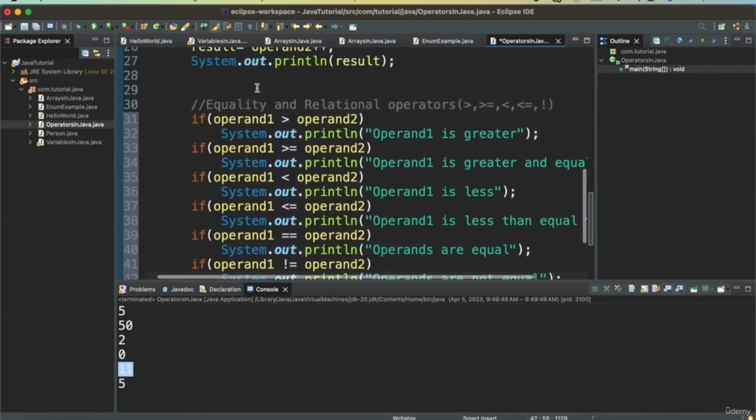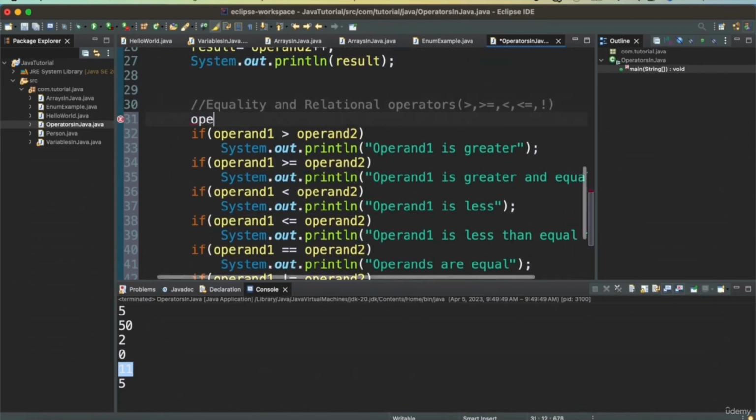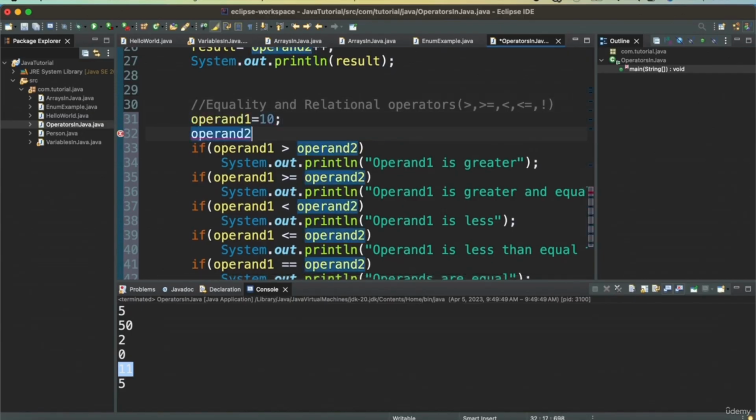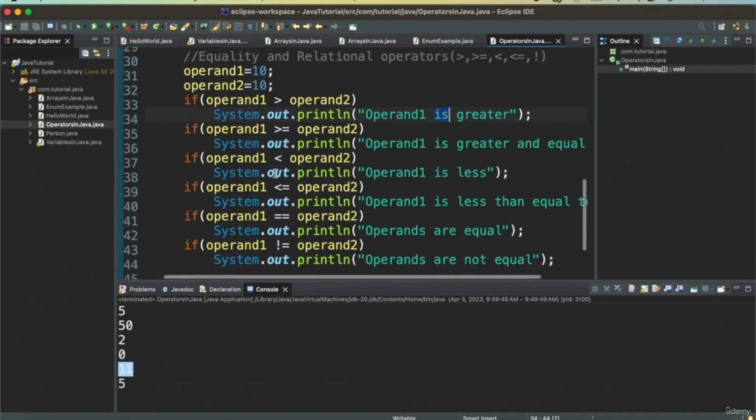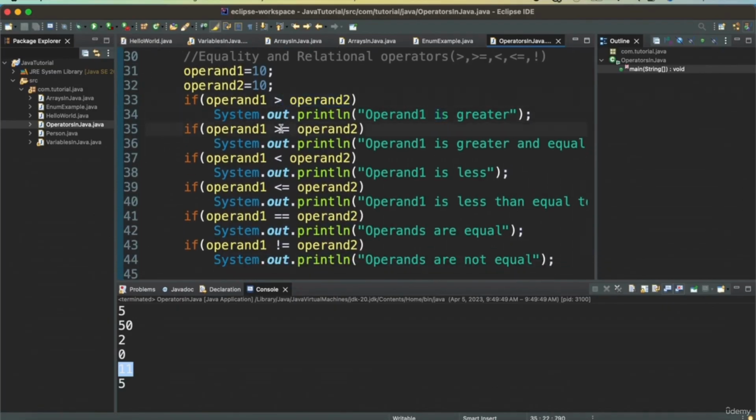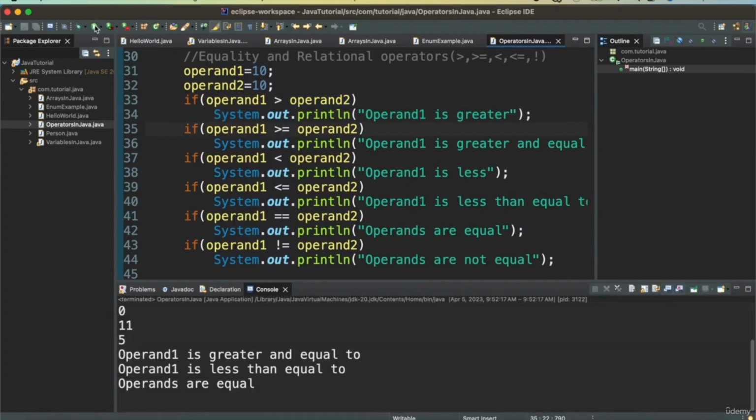So we can define it again. Operand 1 is 10, operand 2 is 10. So in that case, let's see what happens. When we run this, it is greater than or equal to, so we will have operand is greater than or equal to printed. Equal to, less than or equal to, and then operands are equal. So we have all these three statements printed.